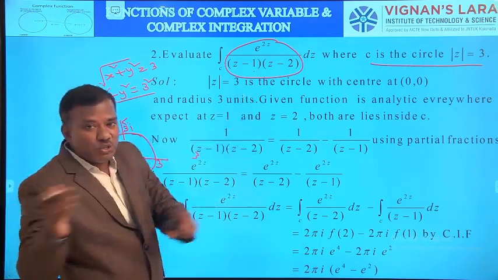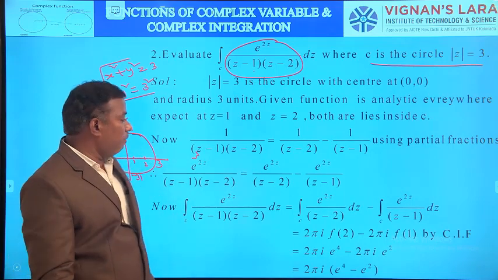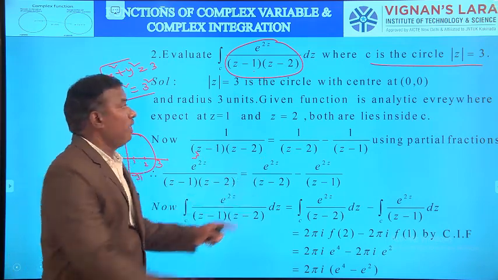Then convert the product into a sum by applying partial fractions. What is the product? 1 by (z minus 1) into (z minus 2).